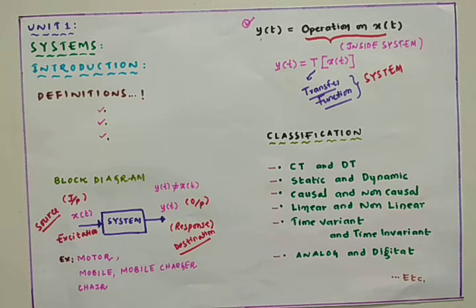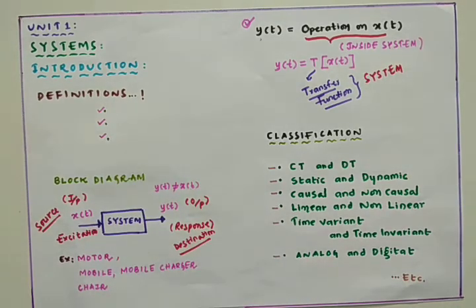That output signal is purely dependent on two things. One is the input signal which we applied, and the other is the system to which we applied the input signal. Whatever operations are carried out on the input signal inside the system define the type of output signal we can expect. So here the point is very clear. This is a system. System may be anything.